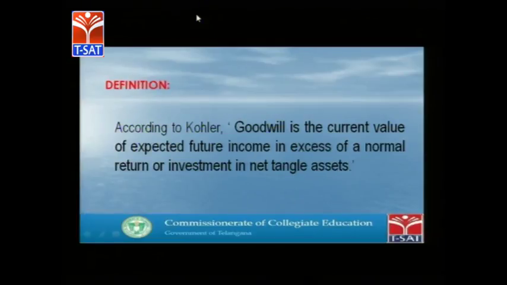Different authors have defined goodwill in different ways. Goodwill is the current value of expected future income in excess of a normal return or investment in net tangible assets. This has been defined by Kohler.